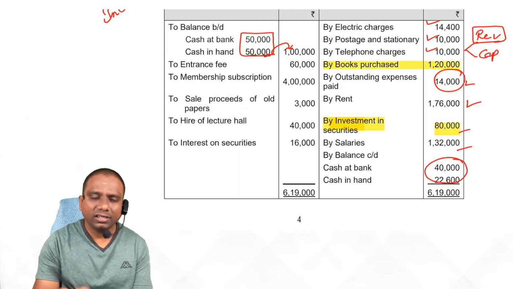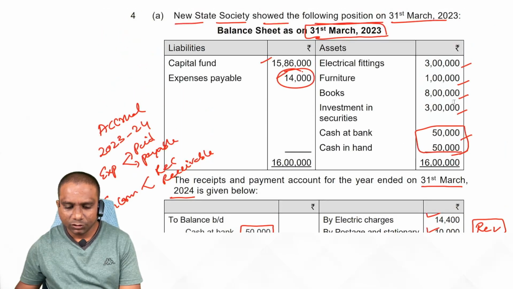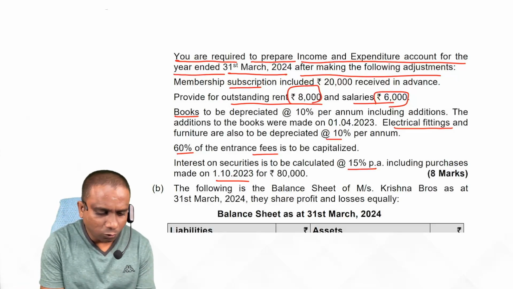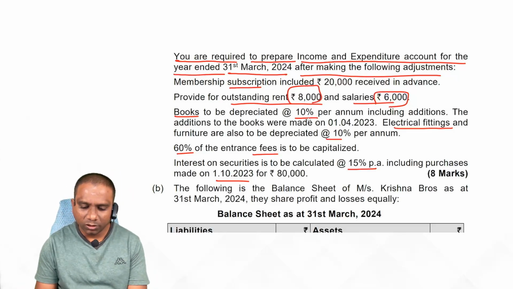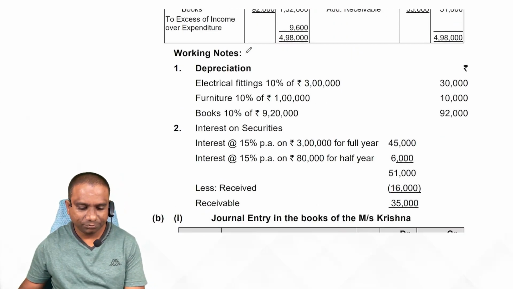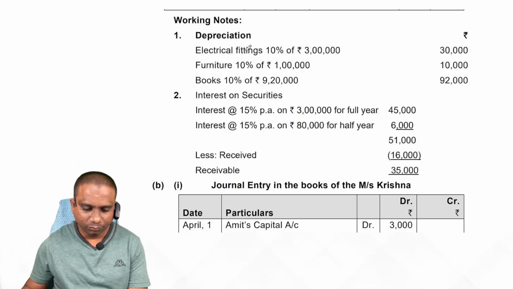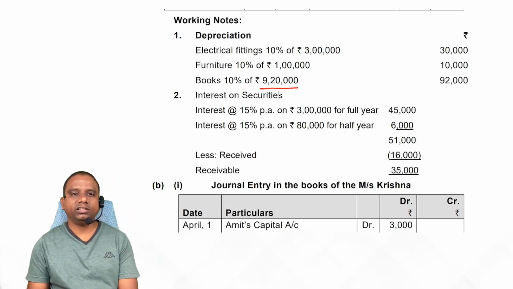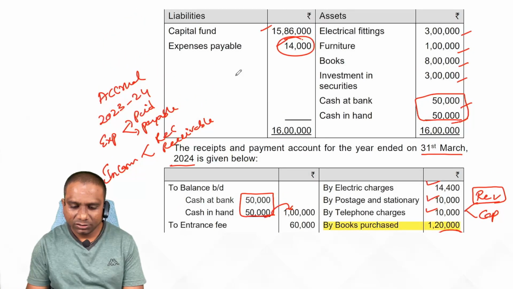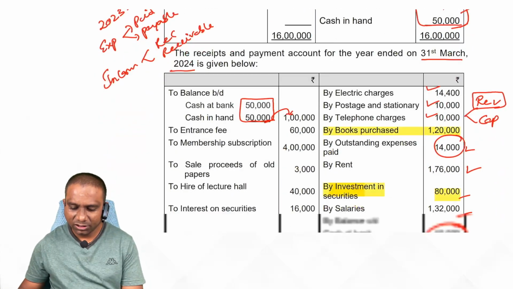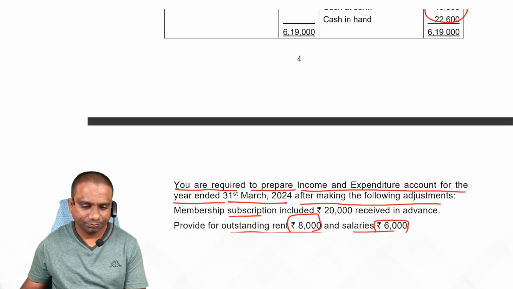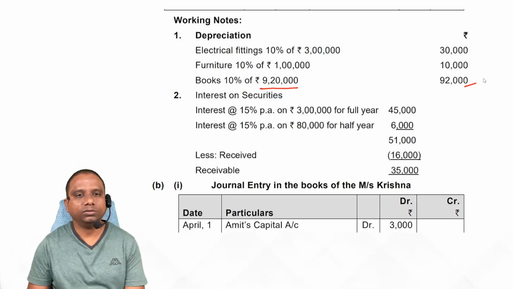Now, by the way, calculate depreciation also. So electrical fittings, on books how much? 10% per annum. Additions how much? 1/4/2023. So look at the depreciation calculation. Books total 9,20,000. Opening balance of books 8 lakhs. During the year purchased 1,20,000, total 9,20,000. On 9,20,000, 10% is 92,000.